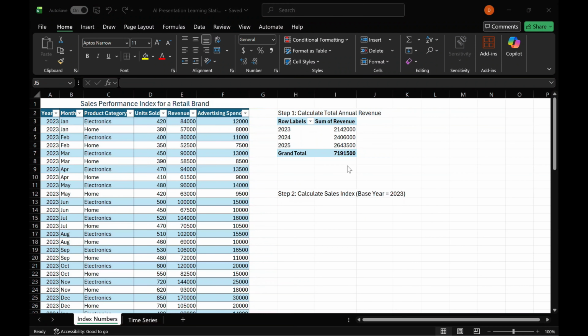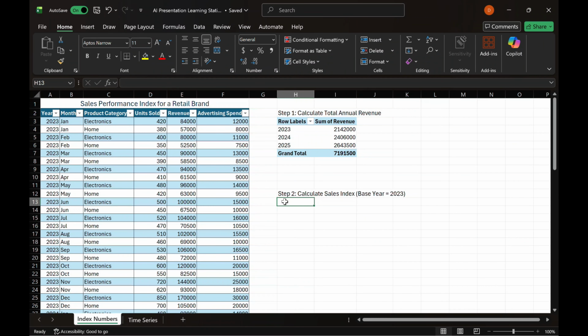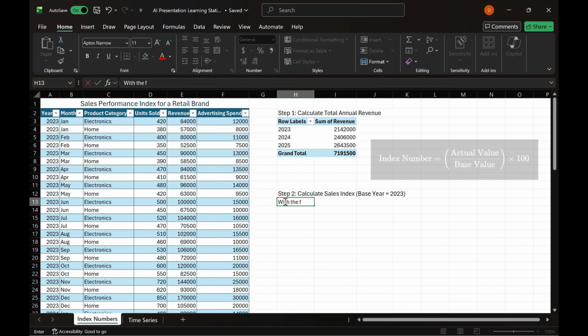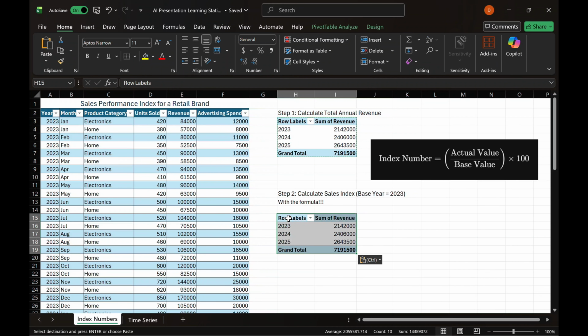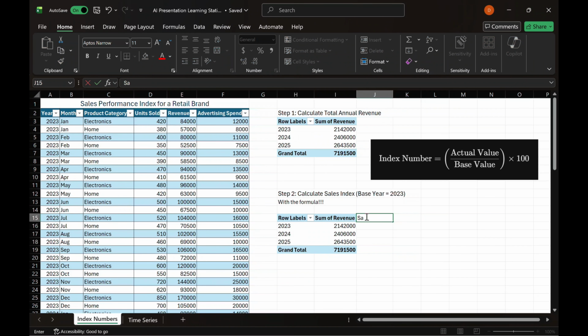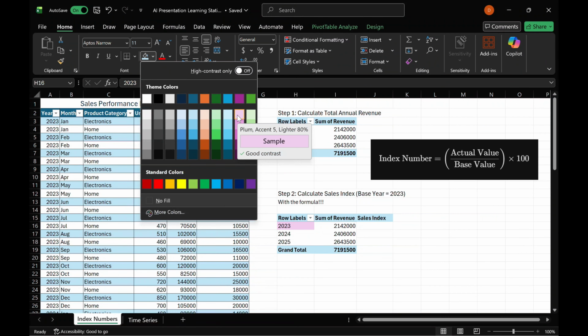Step 2. Calculate sales index with 2023 as our base year. For this, we need the formula. Add a column to the table we made and replace the parts of the formula with the values needed. I did one by one to demonstrate, but you can log the base year value and just drag the operation.